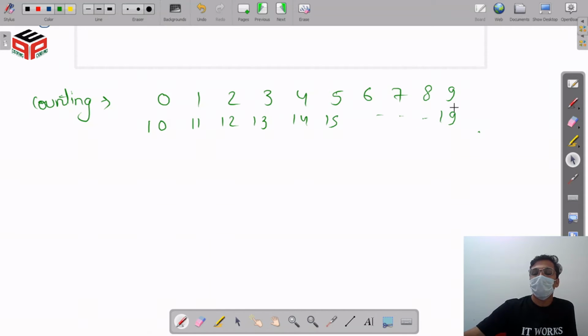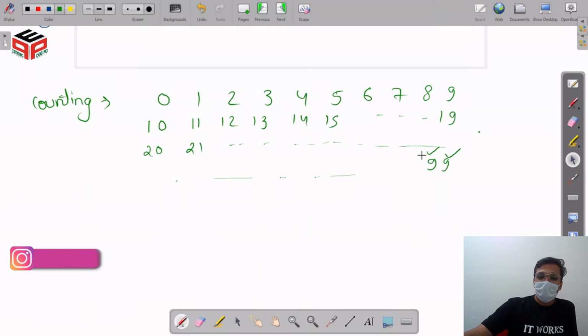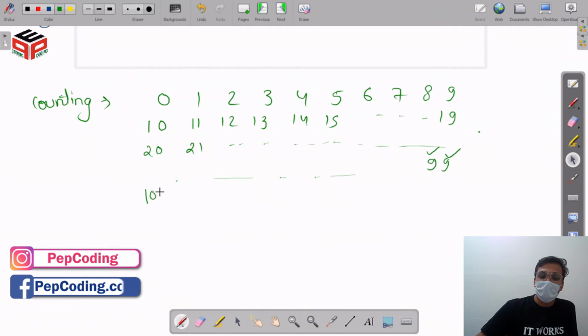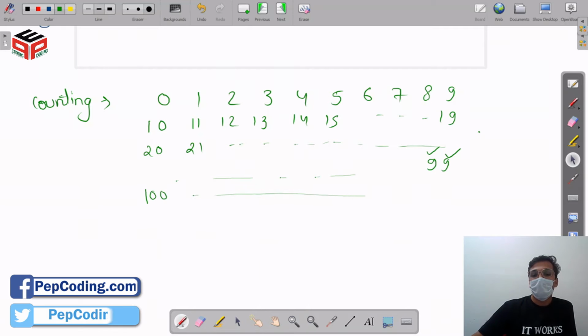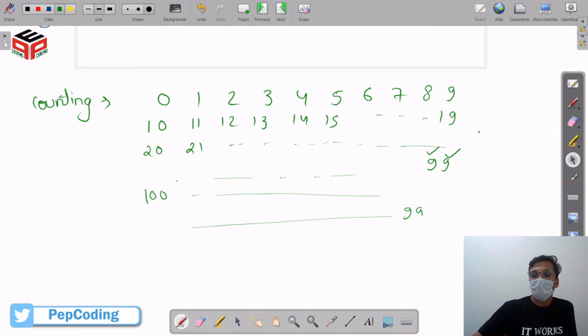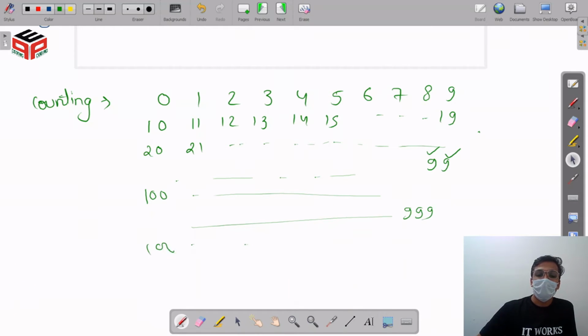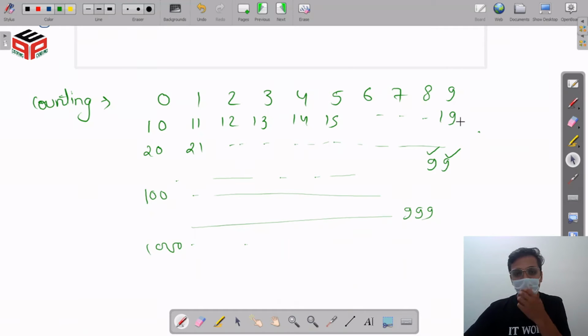So we get exhausted with all our values at the unit place, and we are going to increment our tens place. So the tens place is going to be 20, 21, and we do the same thing up till 99. Here at 99 we get exhausted with all our values at tens and unit place. So we are going to increase one more place, and when we increase one more place, we get a new number as 100. This process continues up to infinity. So that is how the counting of the decimal number system looks.